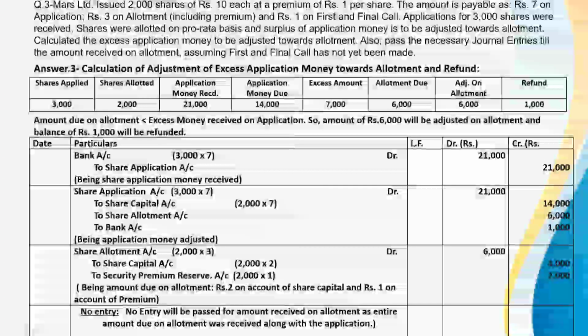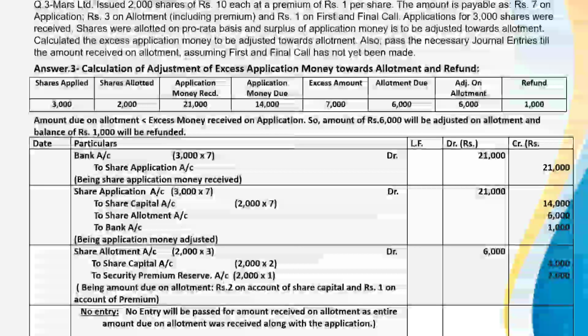For making allotment due, share allotment account debit 2,000 shares at the rate of 3 each. This is 6,000. To share capital, 2,000 shares at the rate of 2 per share. This is 4,000. And to security premium, 2,000 at the rate of 1 each. This is 2,000. The entry will be share allotment account debit, rupees 6,000, to share capital 4,000, to security premium reserve 2,000. Being amount due on allotment, rupees 2 on account of share capital and rupees 1 on account